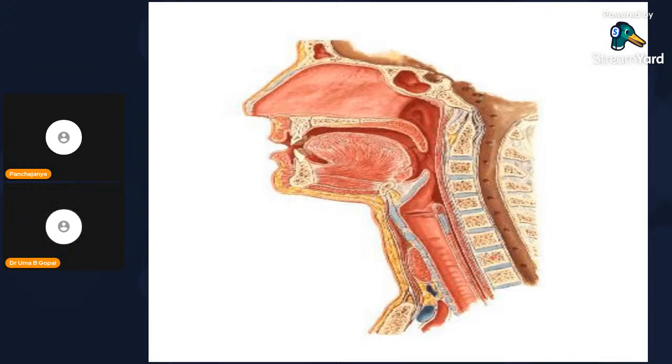This is the thyroid cartilage. This is the hyoid bone, epiglottis, thyroid cartilage, cricoid cartilage, lamina of cricoid cartilage. Up to here it is cricoid cartilage and this is the sixth cervical vertebra. So this part is called the laryngopharynx. This is the inlet of the larynx. So this is the complete pharynx from here to here. It is the posterior wall of the pharynx up to here, the lower border of the lamina. The cricoid cartilage extends in the form of a lamina.